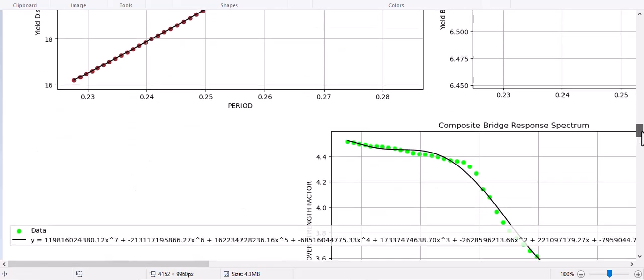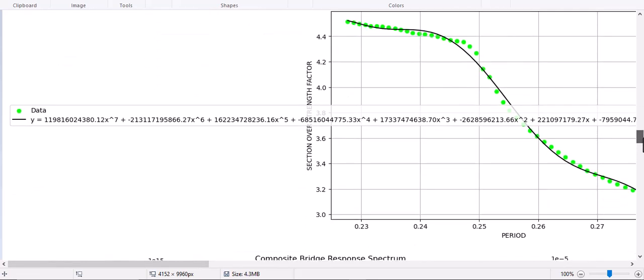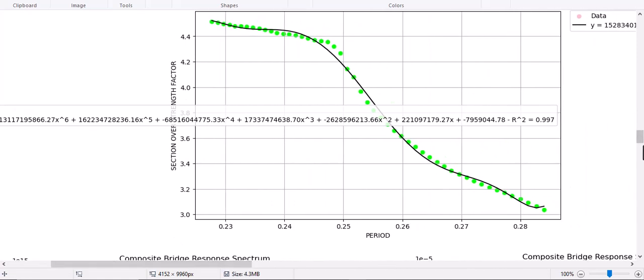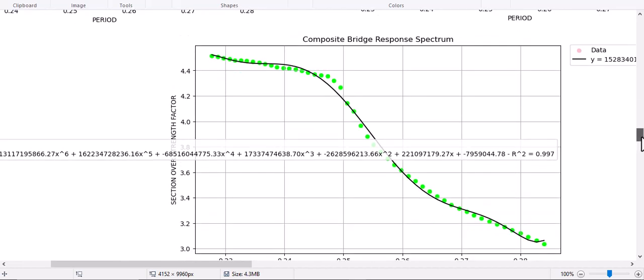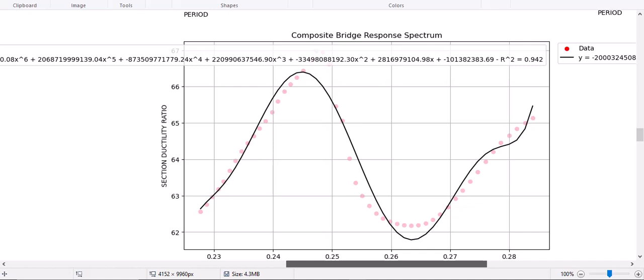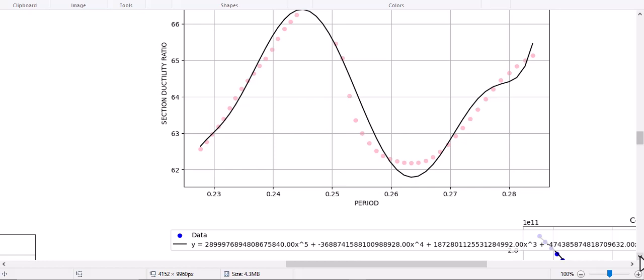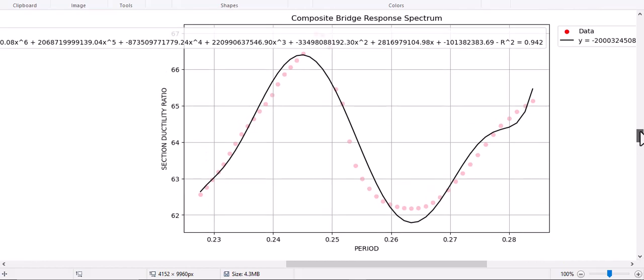And let's see relations between section overstrain factors with the different periods by changing the rebar diameters and I section height. It has this shape. So using this polynomial regression with a good R squared, we can predict the next value. And then you see in here the section ductility ratios defined with different periods.